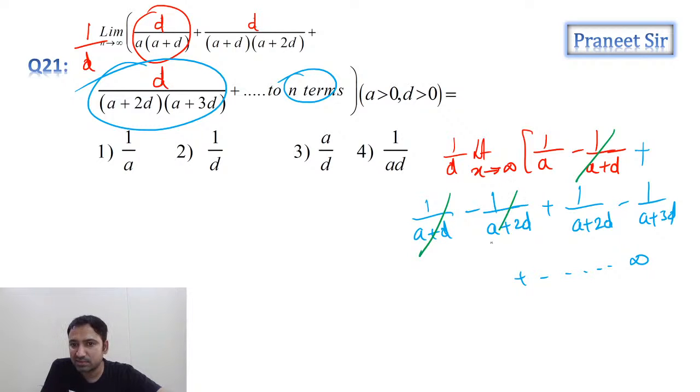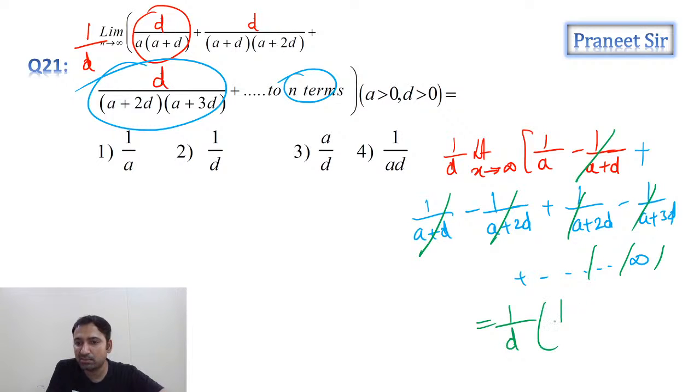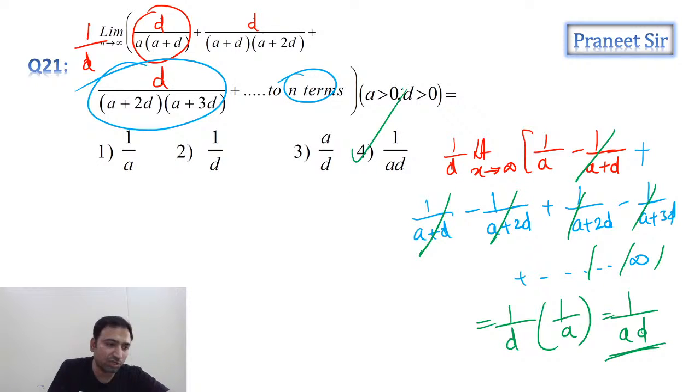All these alternating terms are getting cancelled, guys. Finally, what are we getting? 1 by d into 1 by a, which is equal to 1 by ad. 1 by ad is coming, fourth option is coming. Okay, guys? How did 1 by ad come? Everyone understood, right?